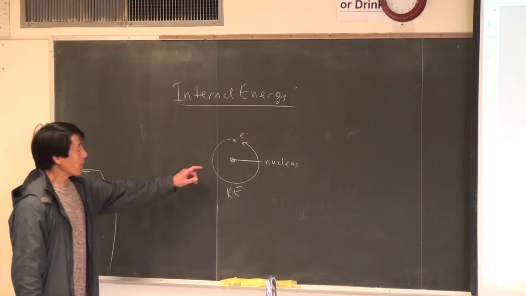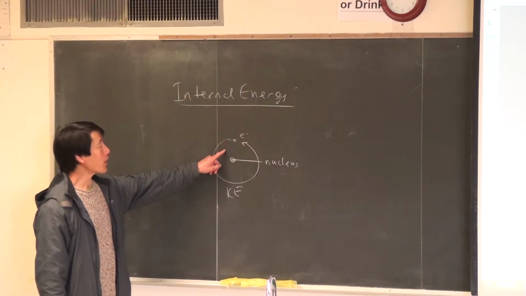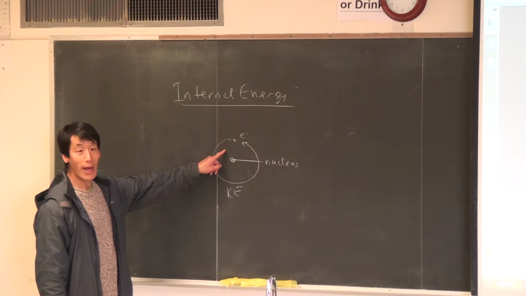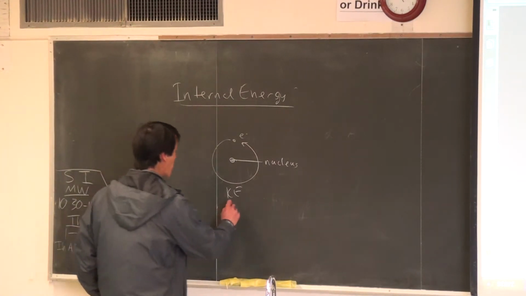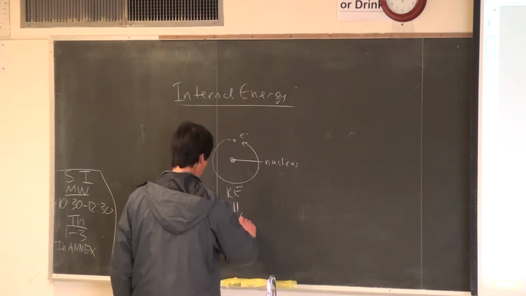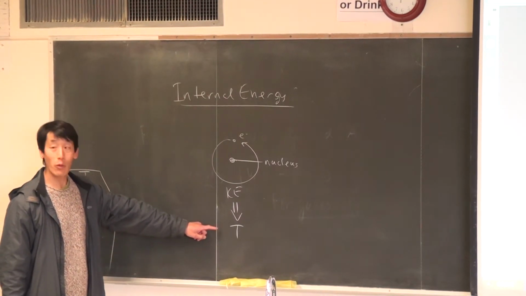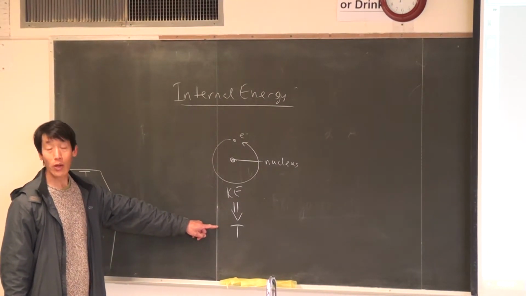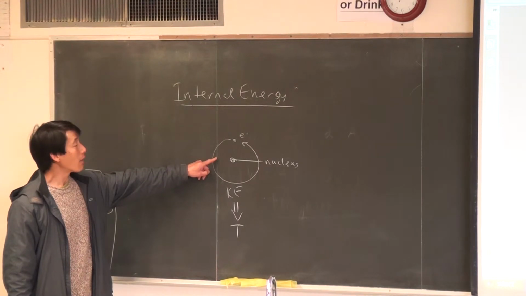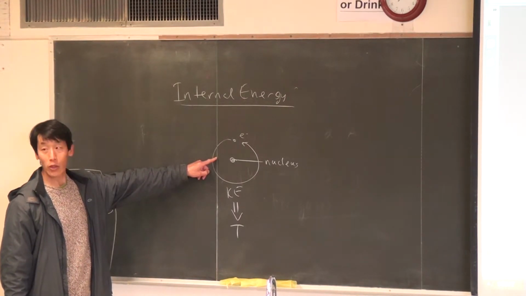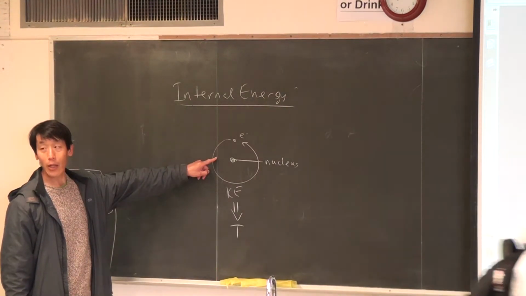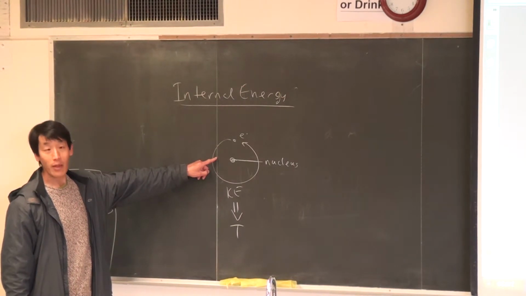So, let's just say that if this electron is moving very, very fast and it comes in contact with something which is moving very, very slow, okay, so we can relate kinetic energy to temperature. So if something is moving very fast, it comes in contact with something moving very slow, energy is being transferred. So that part of the kinetic energy or internal energy inside these atoms and molecules, which is converted into heat, is called the enthalpy.